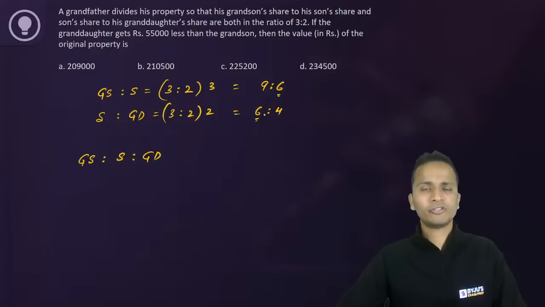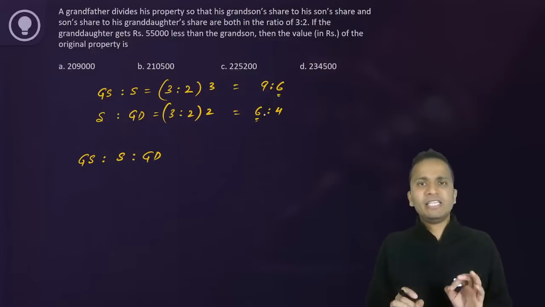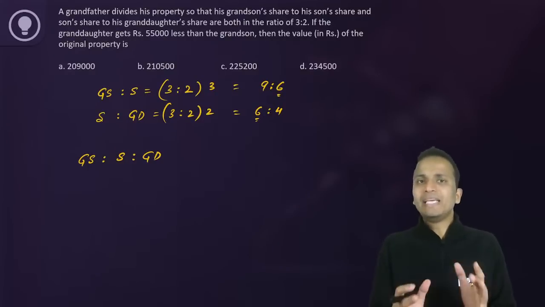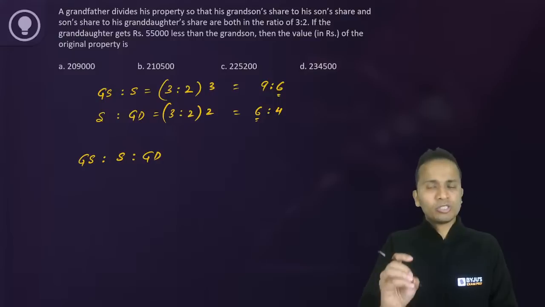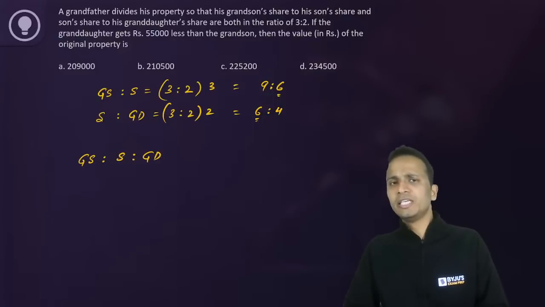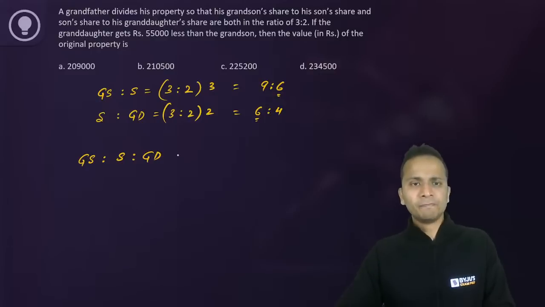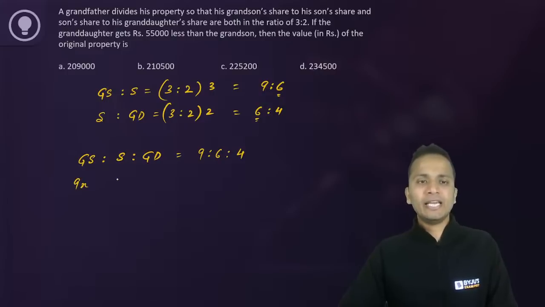So now these ratios can be merged. A very simple thing that we learn in the basics of ratios. If you have studied ratios, then in the first 10-15 minutes this particular thing is taught. So the ratio of grandson, son and granddaughter is 9:6:4. So I can say that their values can be taken as 9x, 6x and 4x.